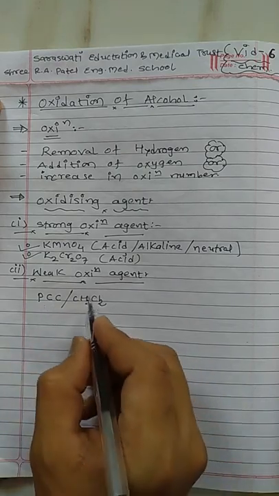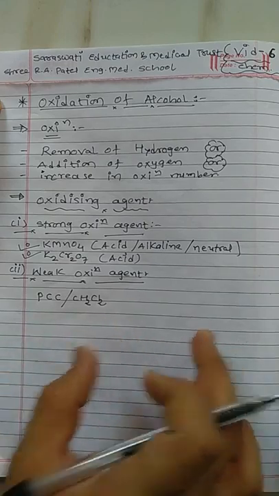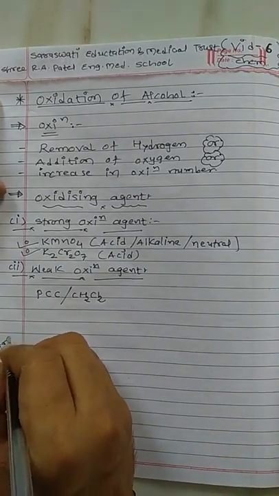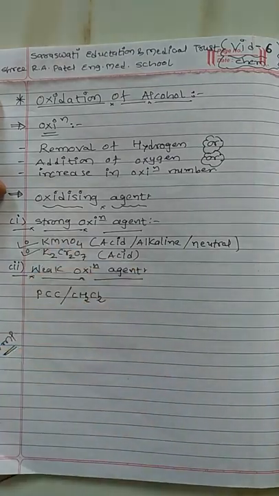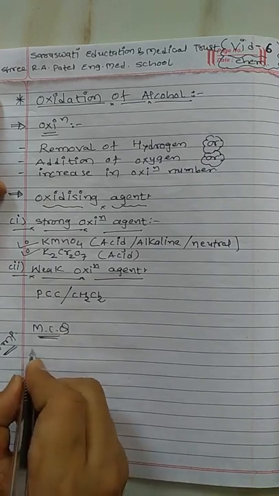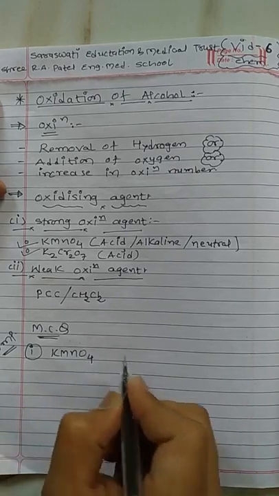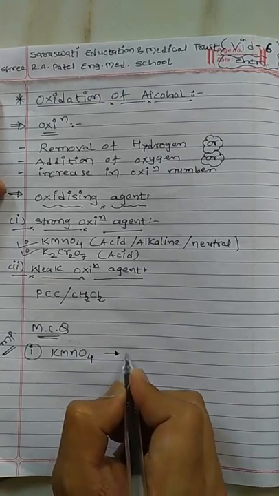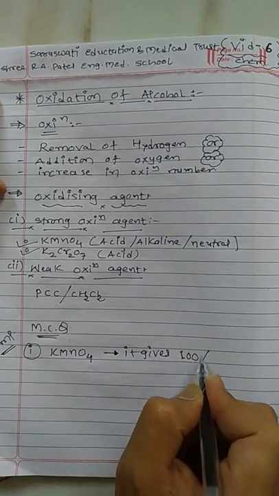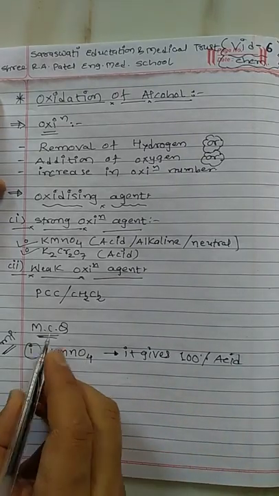Moreover, this reagent only oxidizes alcohol to aldehyde. Now the next important discussion about these oxidizing agents, where MCQ type questions arise. Number 1, KMnO4 gives 100% acid, which means there is no byproduct.